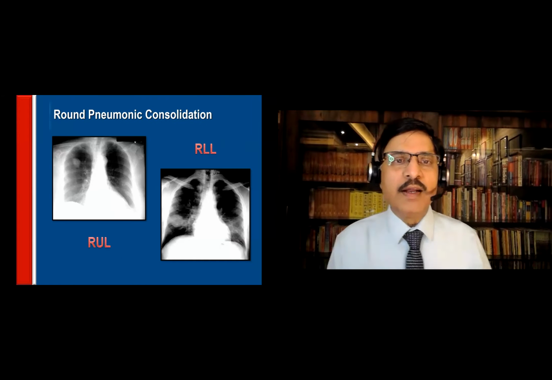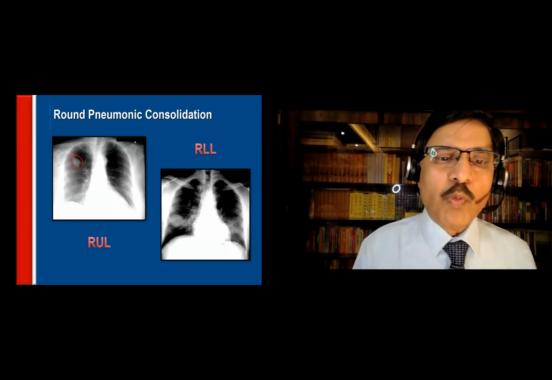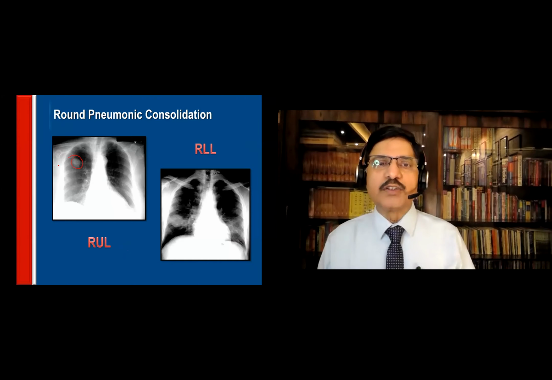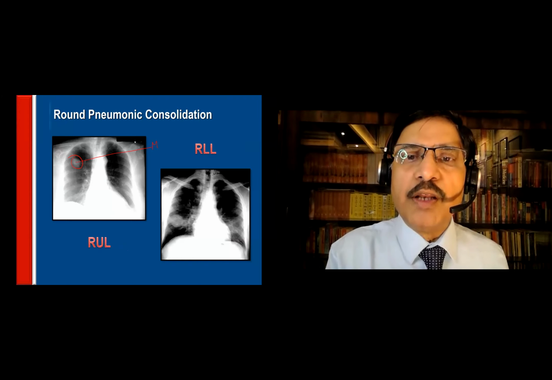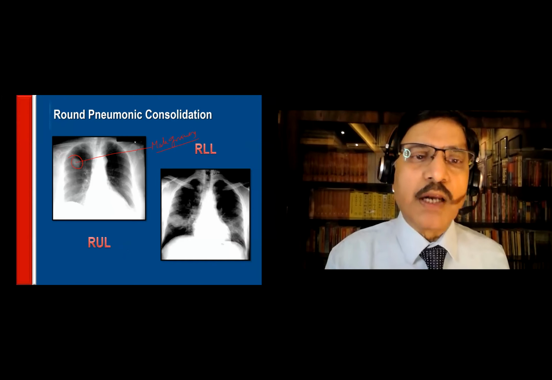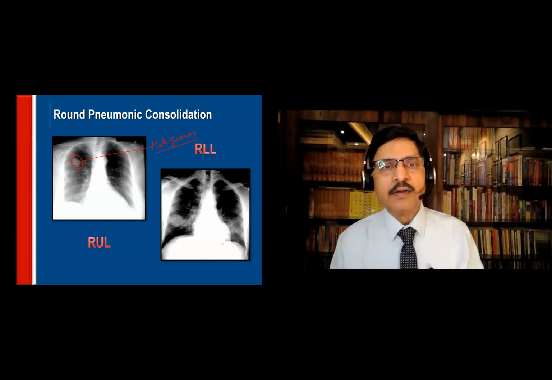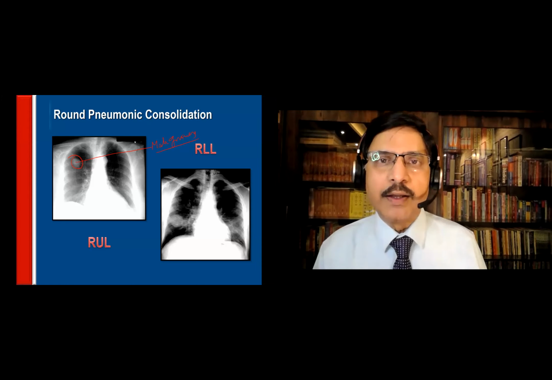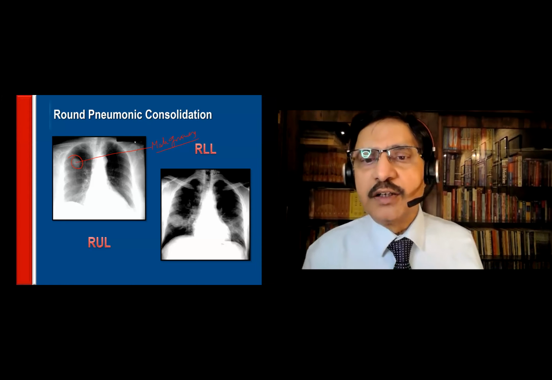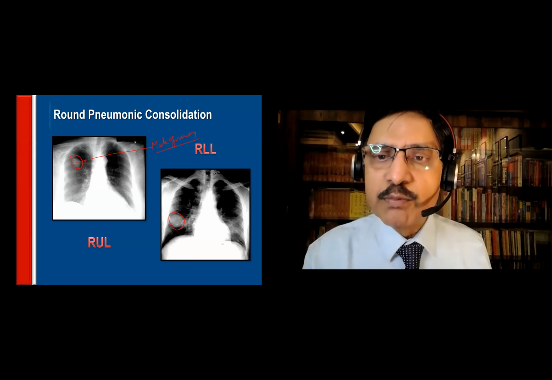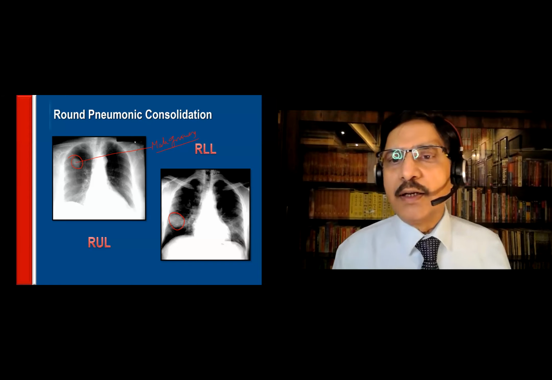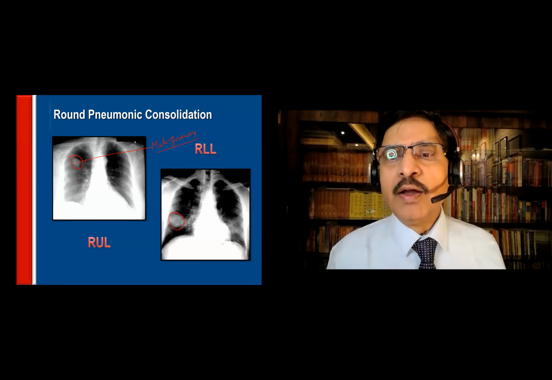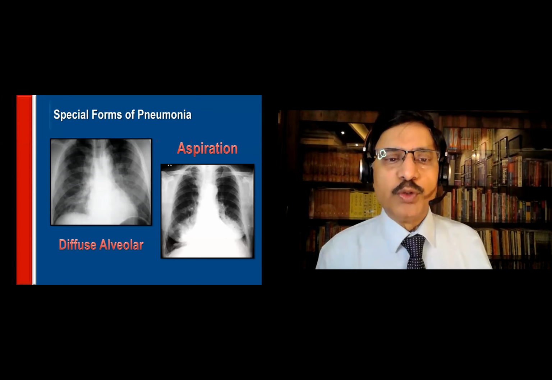Now you see here, sometimes it appears like a very circumscribed lesion, round consolidation. You may suspect it as a malignant lesion. The differential diagnosis is malignancy because it is a very circumscribed nodular lesion. But pneumonia can also appear like a round pneumonic consolidation. Here also you see a very circumscribed round pneumonic consolidation. Most of these X-rays are our patients' X-rays only, from our files. I have shown you these things.